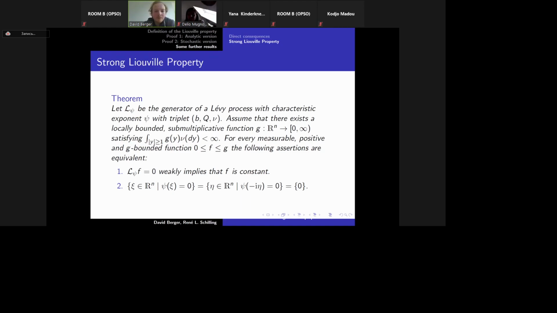L psi of f is equal to 0 weakly implies that f is constant, and the zero set of psi on R^n is trivial, and the zero set of psi on i times R^n is also 0. You see that you need some kind of extension on the imaginary axis to have an unbounded non-constant solution.